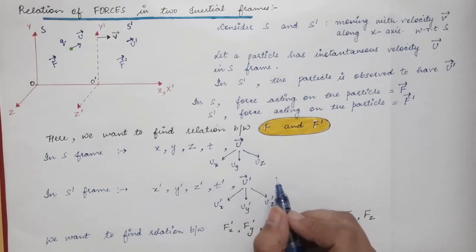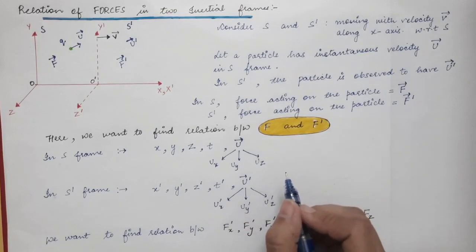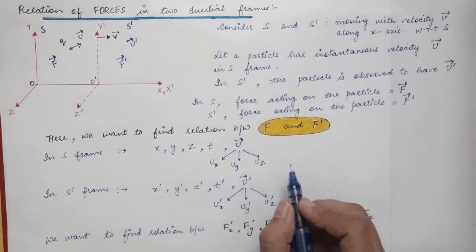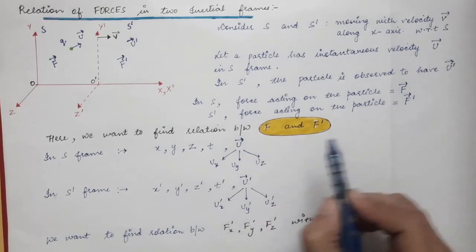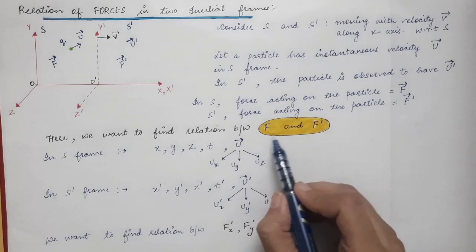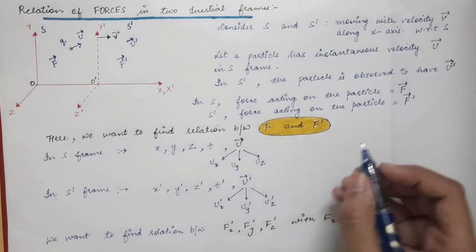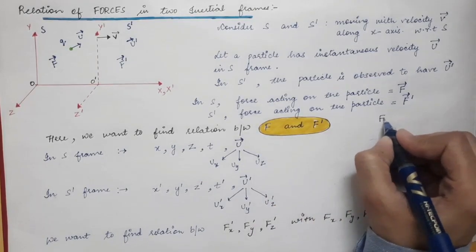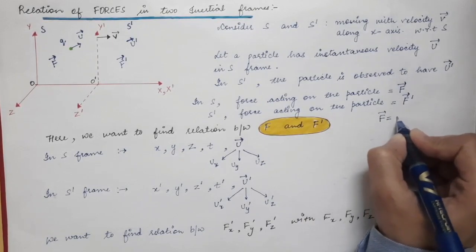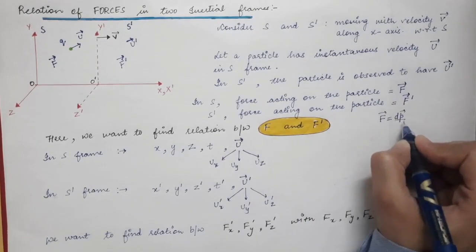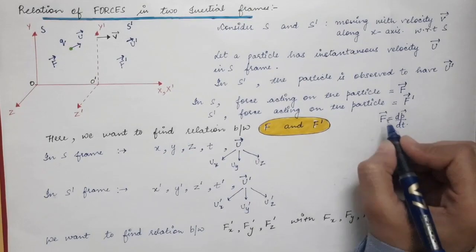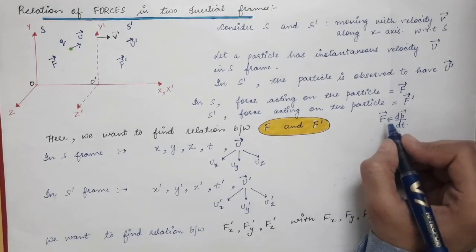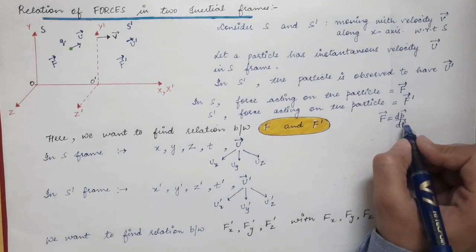And also we will be finding out the momentum. So in this article we will be finding the momentum. And why do we find momentum? Because force is related with momentum. We want to relate forces in two inertial frames, and we know from Newton's second law, force is given by rate of change of momentum. To find force, we will need to find momentum.